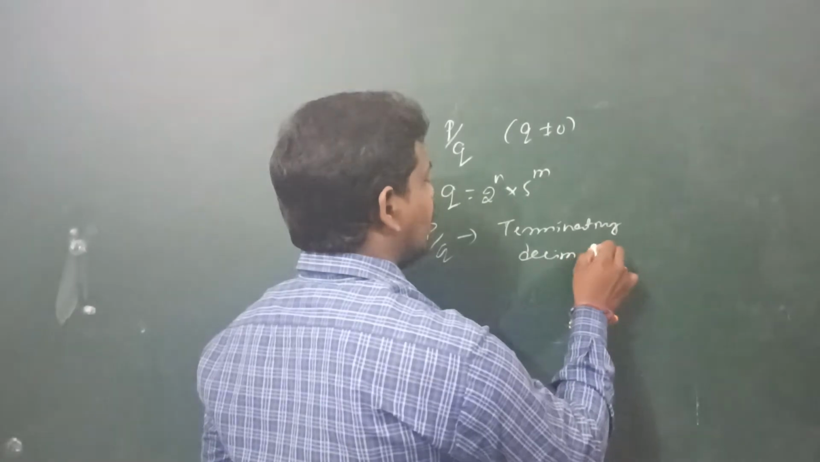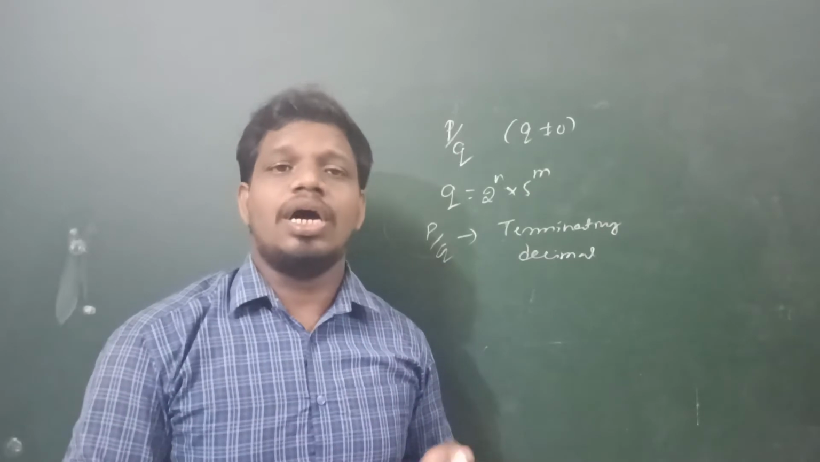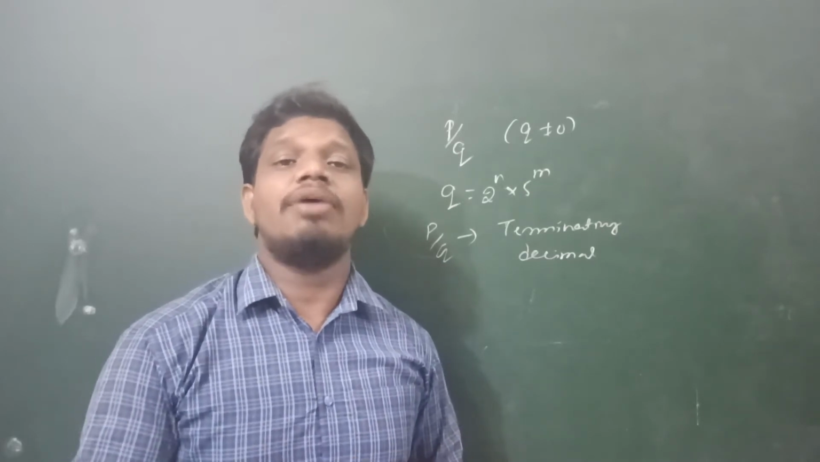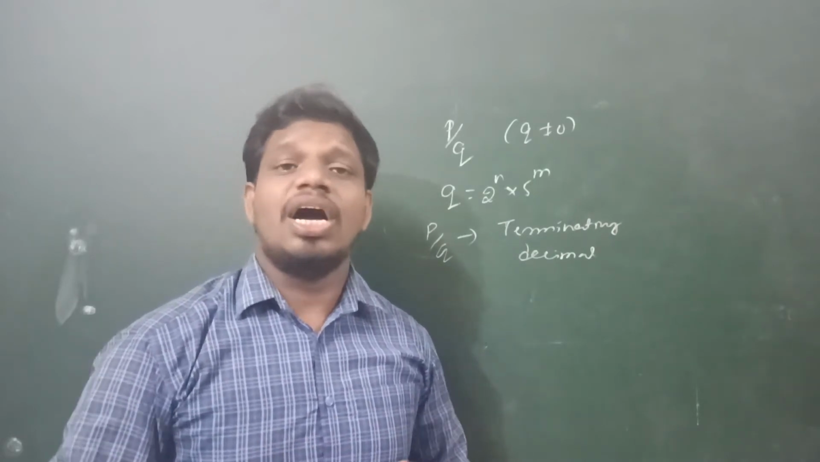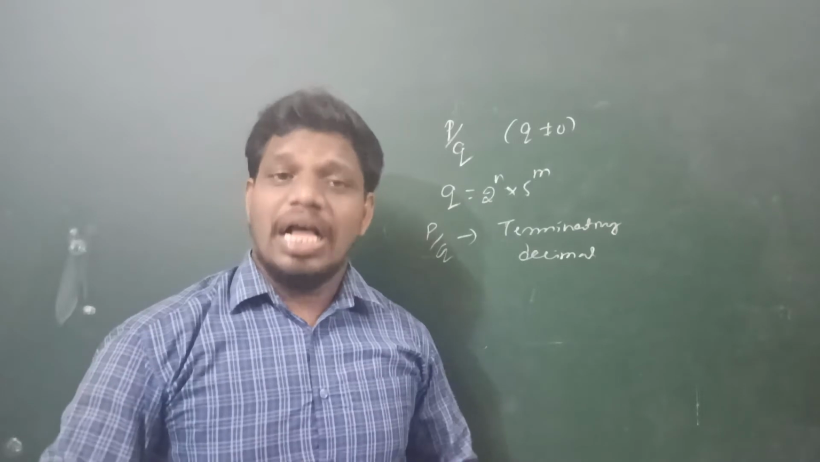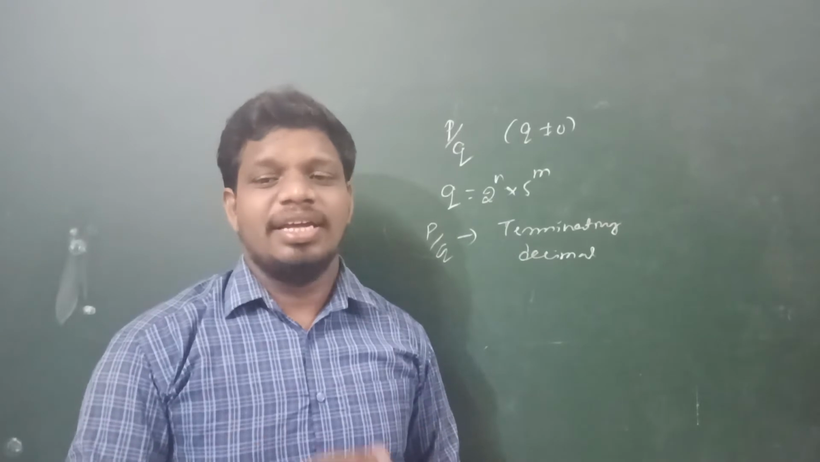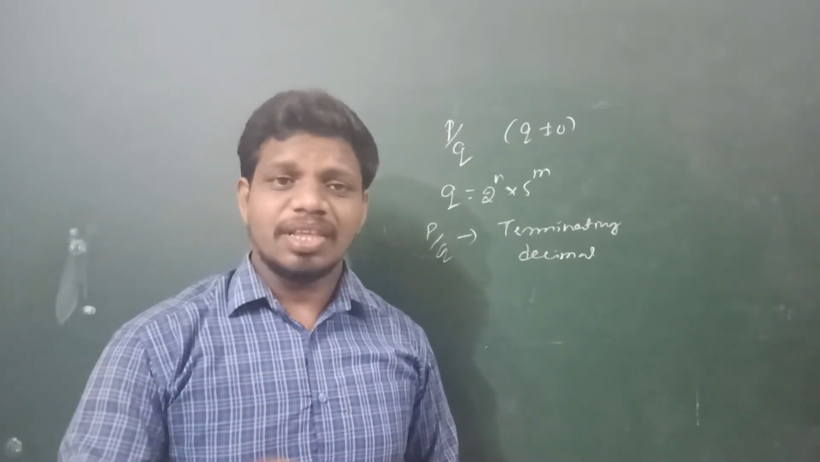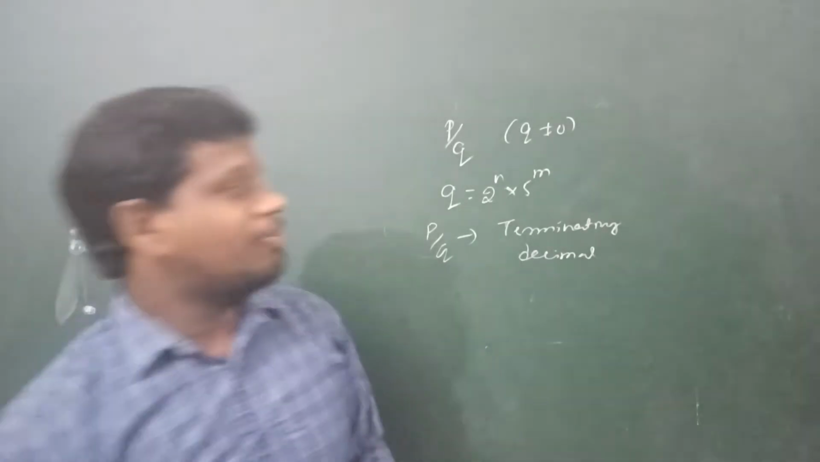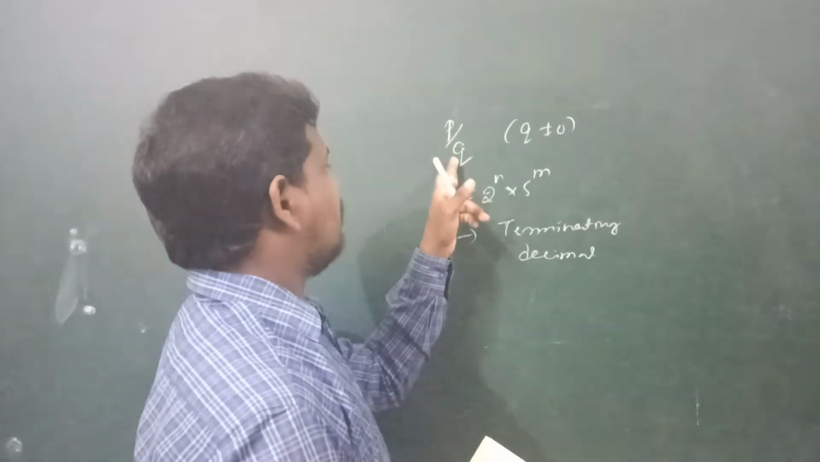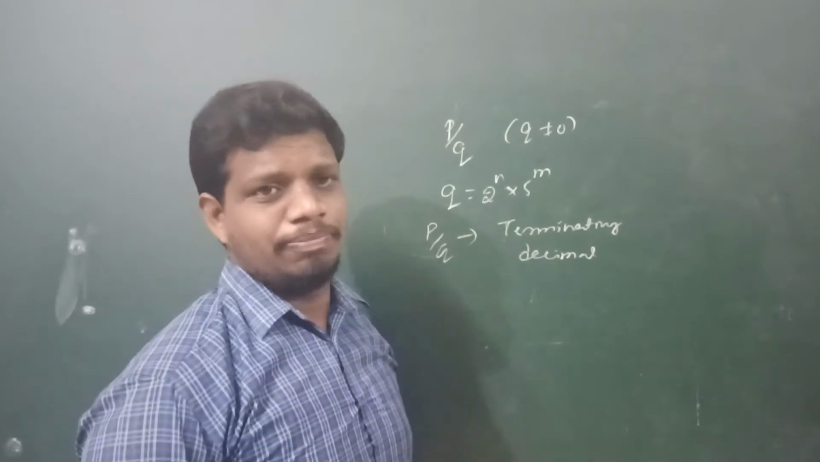decimal form. Okay, so q must and should be in the form of a power of 2, or a power of 5, or a combination of powers of 2 and 5. After converting p and q to co-primes, if there is still any number other than 2 and 5 in the denominator, it gives non-terminating repeating decimal. So a terminating decimal is nothing but a rational number in the form of p by q, with q in the form of 2 to the power of n into 5 to the power of m.